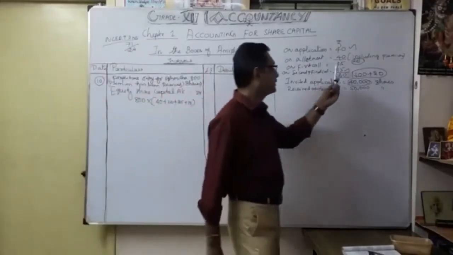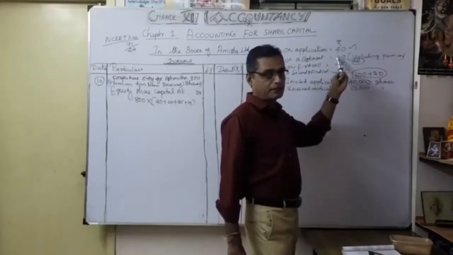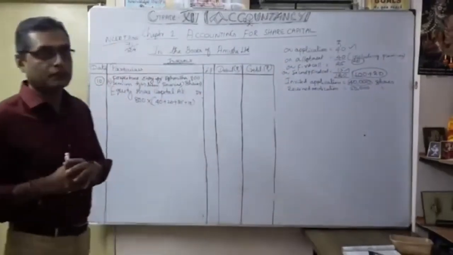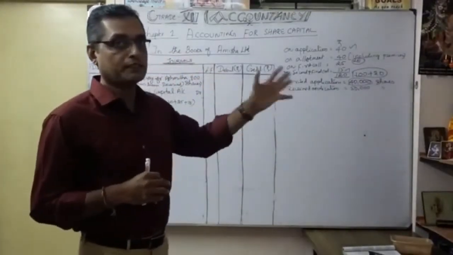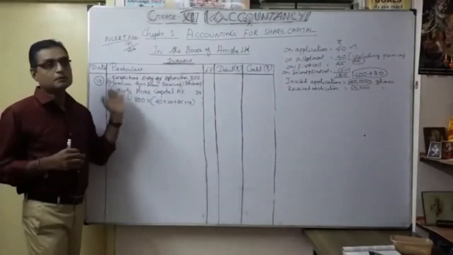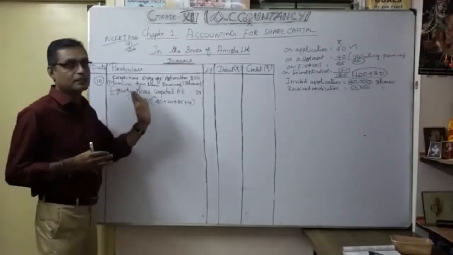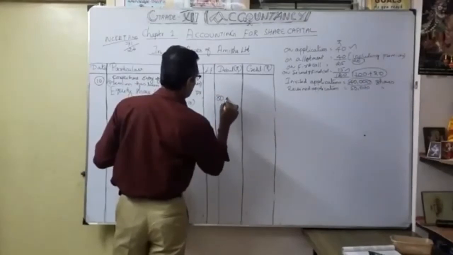If the default were on allotment, you would have to give the breakup entry, share capital separately and security premium separately. That's what we discussed in the case of Rogi. In Ashmita's case, there is no question of entering the security premium reserve account here. So up to 100 rupees only. What is the amount here? 80,000.